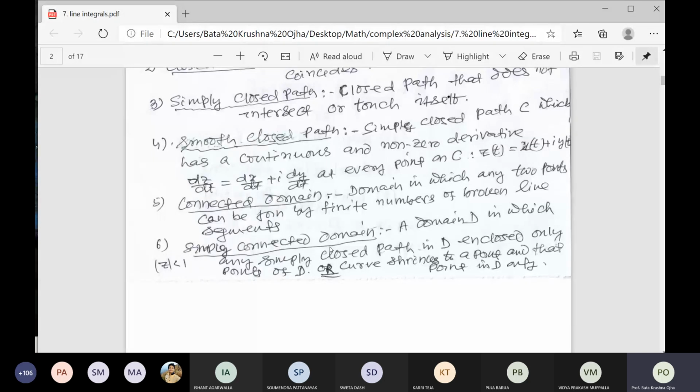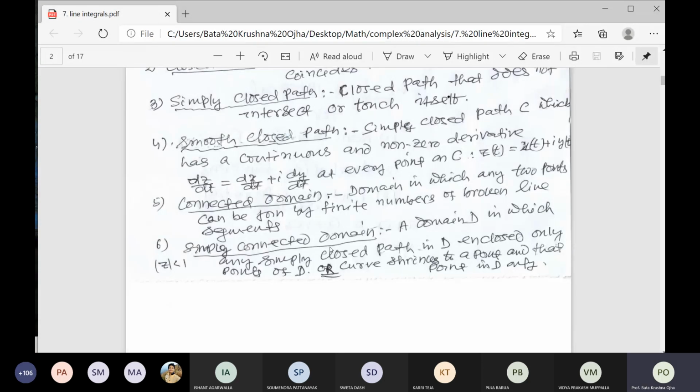If you take any 2 points and you join them either by straight lines or any finite number of line segments, that is called a connected domain, right?